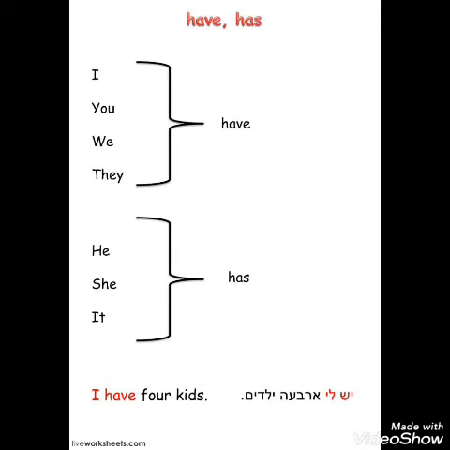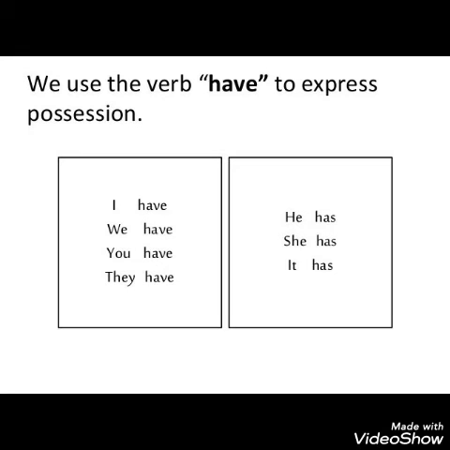Bear in mind, this use of have and has only really applies when you are speaking in the present tense. What happens when a verb combines with have or has? Have or has can be used with the past participle form of another verb to create the present perfect tense.